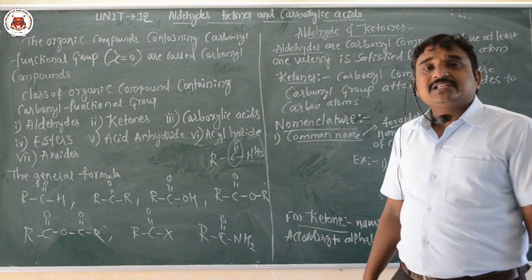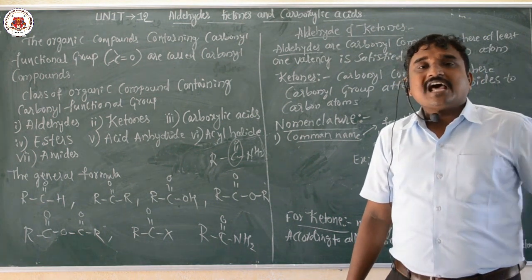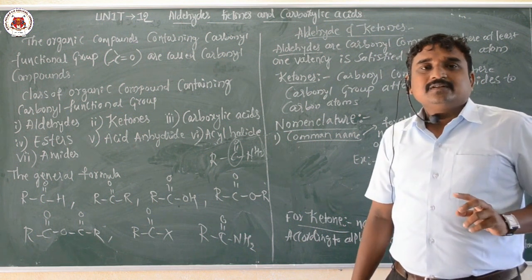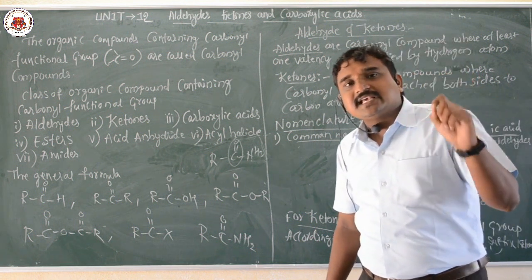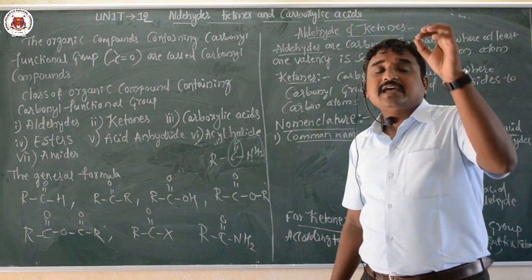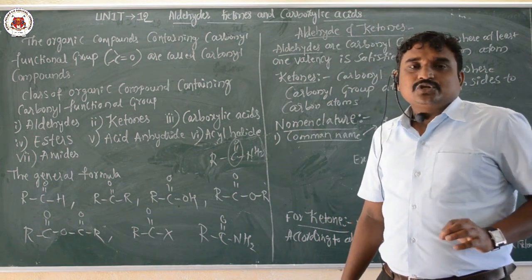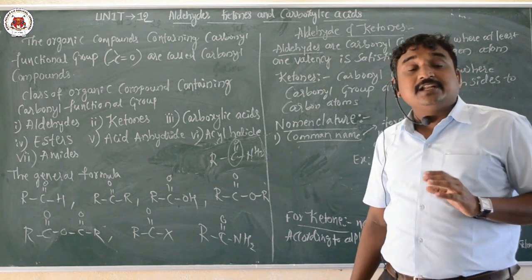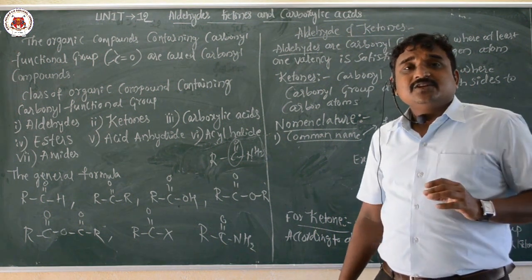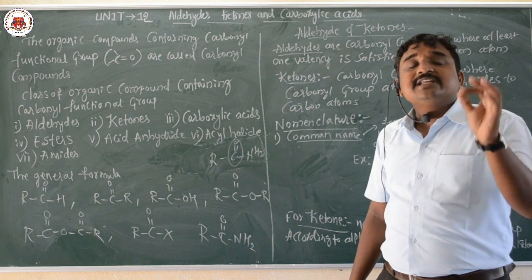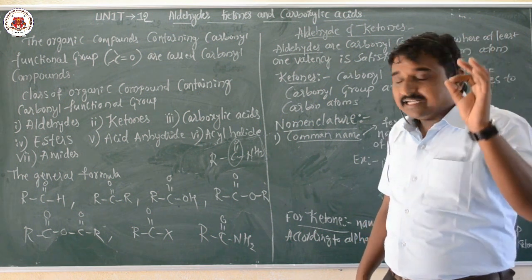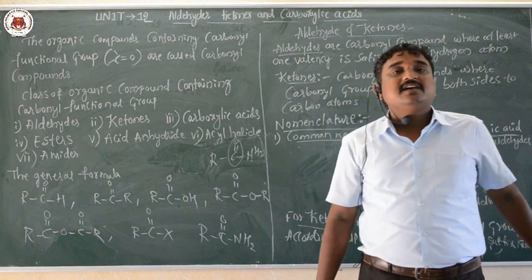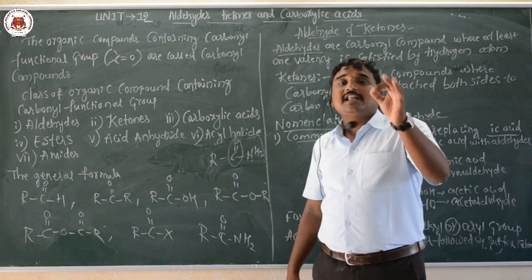Now carboxylic acid. Carboxylic acid consists of a carbonyl group and a hydroxyl group. The general formula of the carboxylic acid is RCOOH. So we have another class of organic compounds containing carbonyl, esters, where the hydrogen atom of the carboxylic acid is replaced by the alkyl or aryl group.